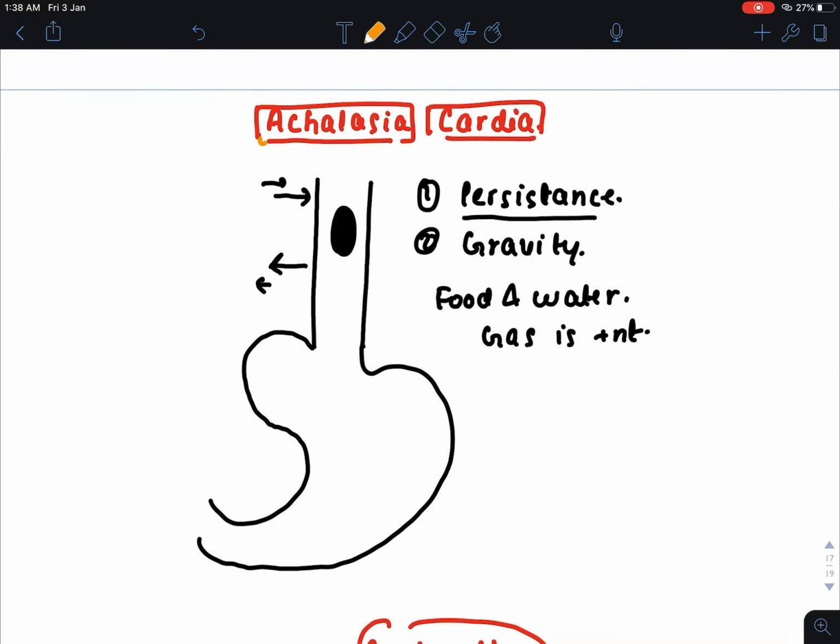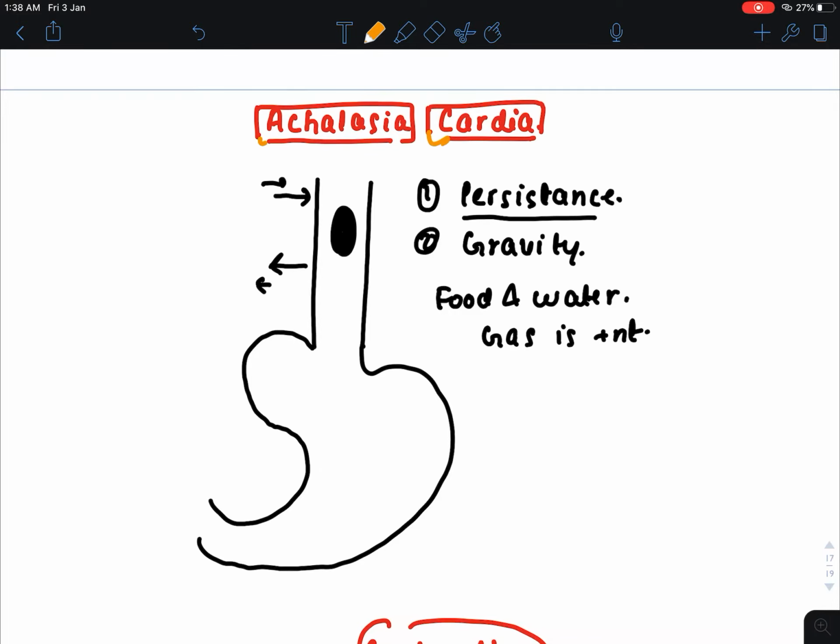The meaning of achalasia is that there is loss of ganglionic cells within the esophageal myenteric plexus. I have told you that ganglionic cells are present in the myenteric plexus, and the myenteric plexus is present in all of the GIT, but we are concerned only with the esophagus. And achalasia means there is loss of ganglionic cells within the myenteric plexus of the esophagus.